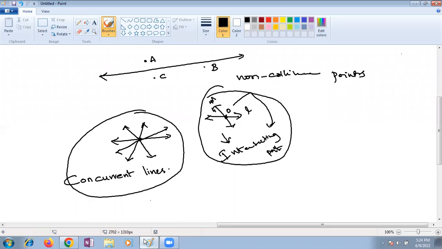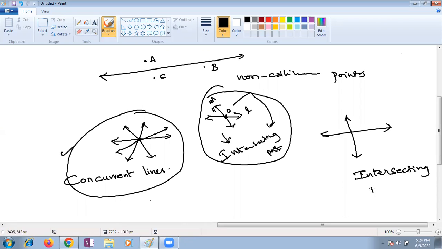Ma'am, I have one final doubt. Is there something called collinear lines? No, there are no collinear lines. Collinear points are there. Concurrent lines are there. There are no collinear lines. Okay, ma'am.